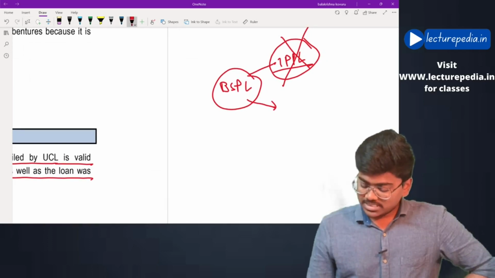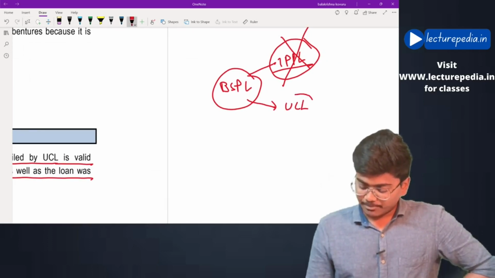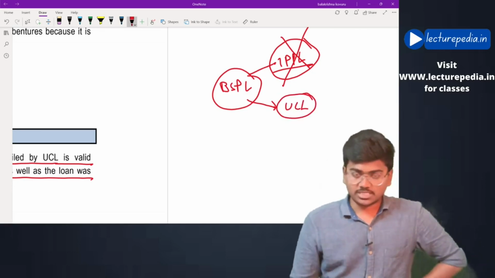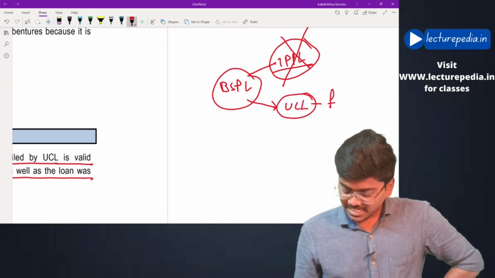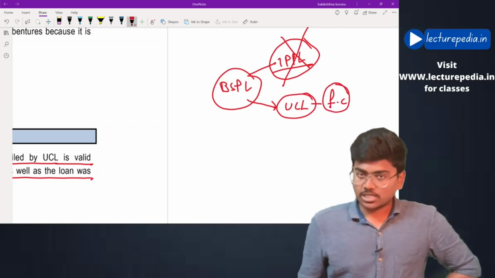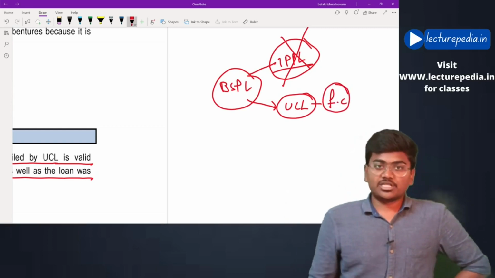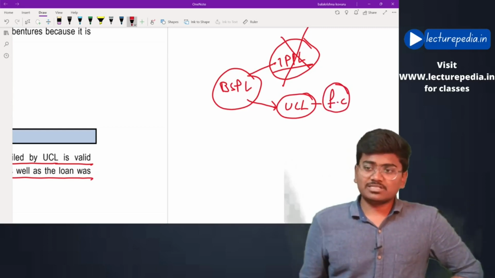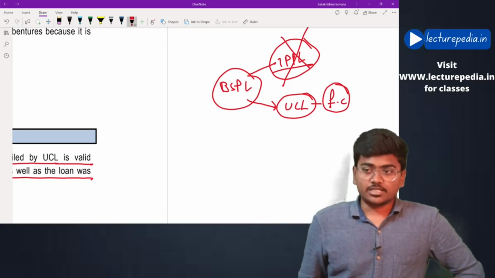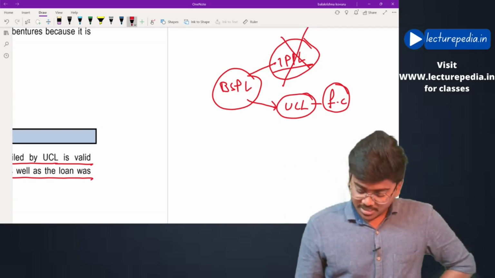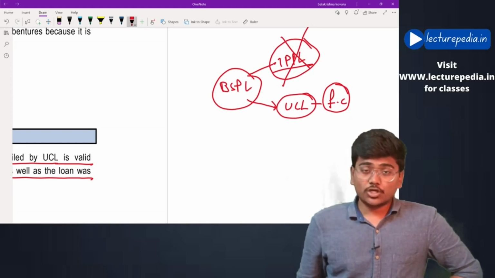Only UCL has initiated the application. Assume this. That means UCL is a financial creditor and the financial creditor has initiated the application for insolvency against BSPL with NCLT. Now if you see, BSPL has taken a loan from